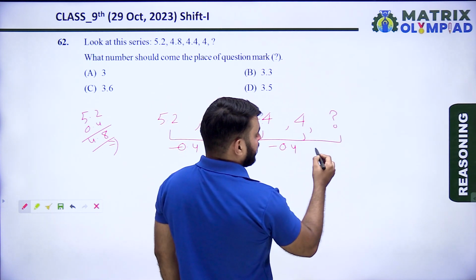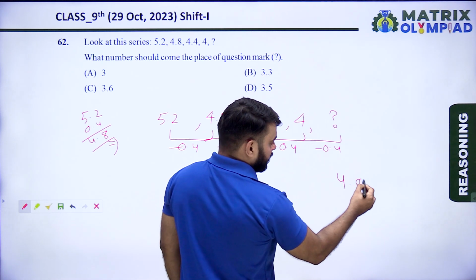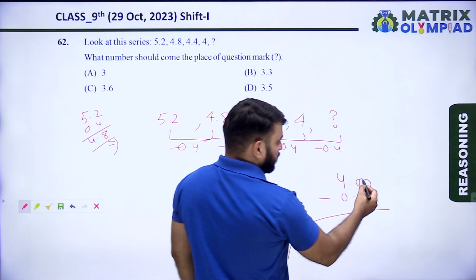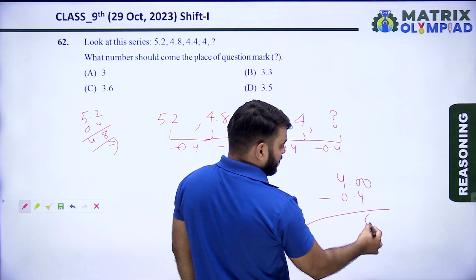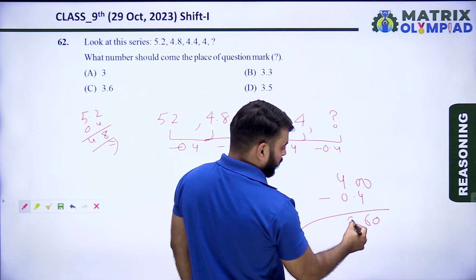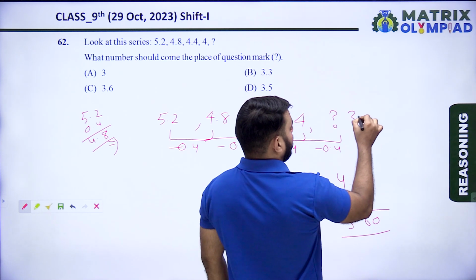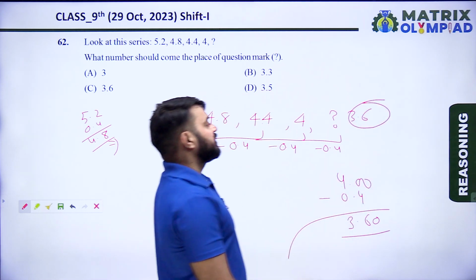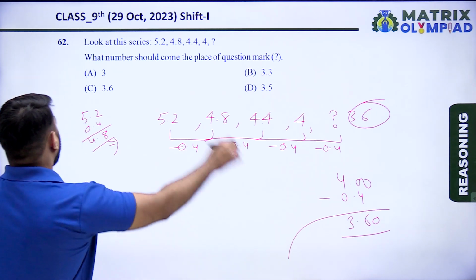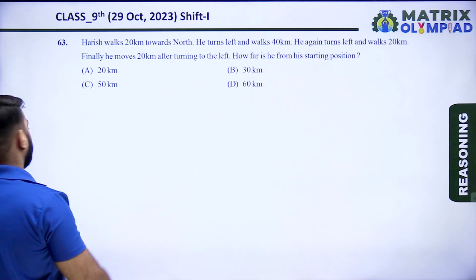Now 4 minus 0.4, it means 3.6. So 3.6 is the next term of this series. So here option C is the correct answer of this question. So let's move on to the next question.